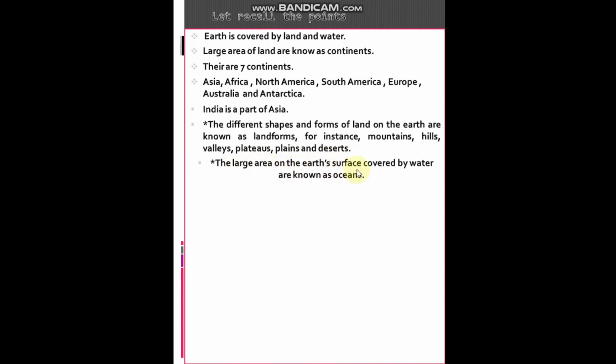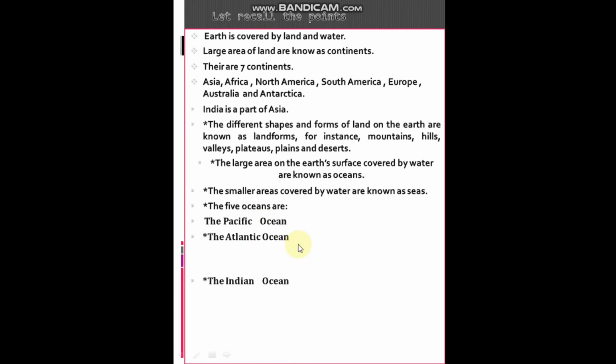The large area on Earth's surface covered by water is known as oceans. The small areas covered by water are known as seas. There are 5 oceans: Pacific Ocean, Atlantic Ocean, Indian Ocean, Arctic Ocean and Southern Ocean.